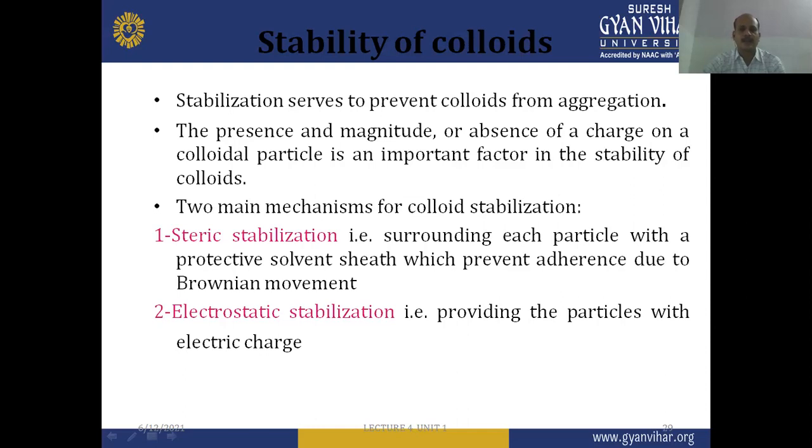So there are two mechanisms: steric stabilization, surrounding each particle with a protective solvent sheet which prevents aggregation or adherence due to Brownian or zigzag movement, and providing the particles with electric charge.